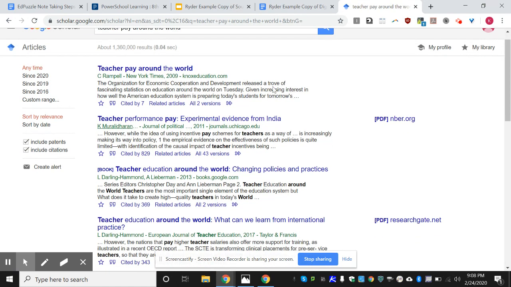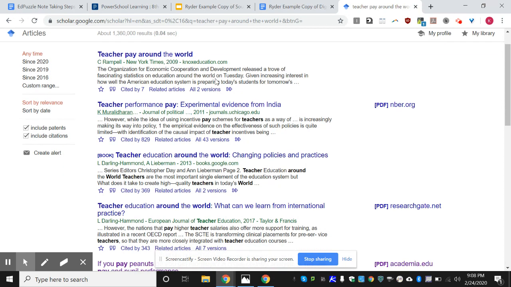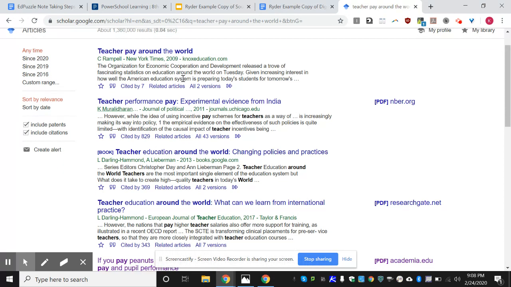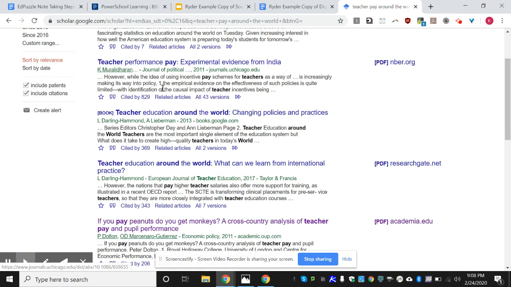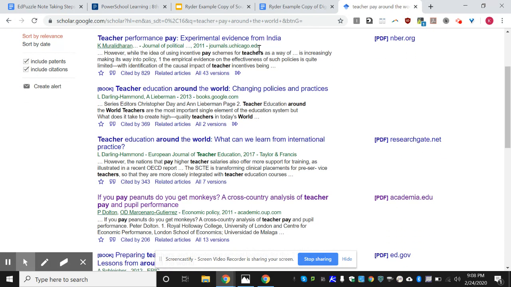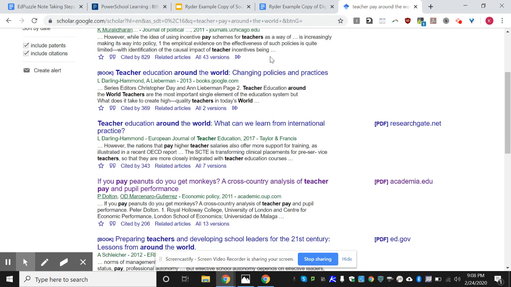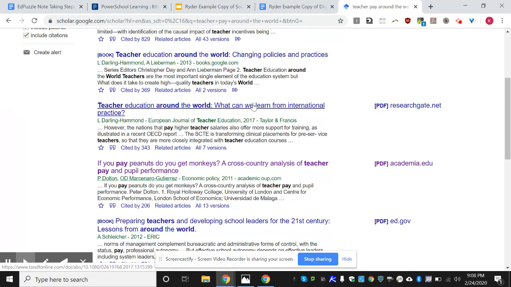Well, this one is the exact same name. It's from the New York Times in 2009. That's a little dated. Not a huge fan of that. Teacher performance pay in experimental evidence from India, education around the world. Now you can see me heading here because I've been here before. It's a little dated with 2011. This one would be preferable, 2017. But I wanted to show you guys this one because it brings out my information right away.